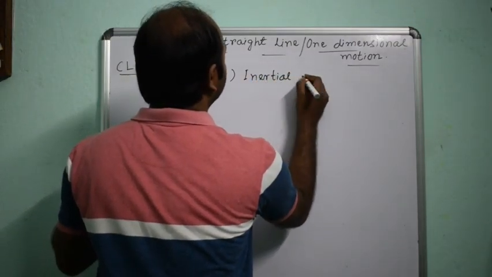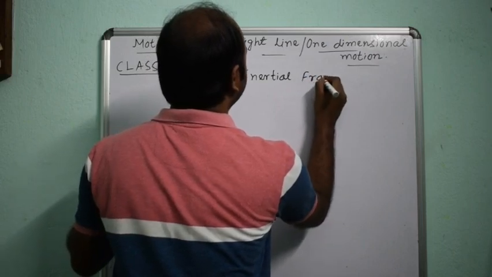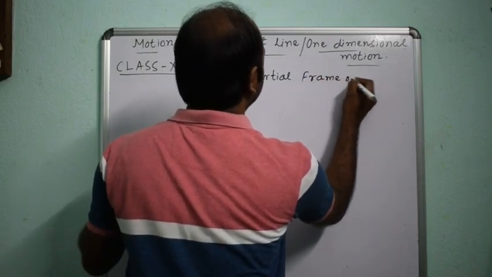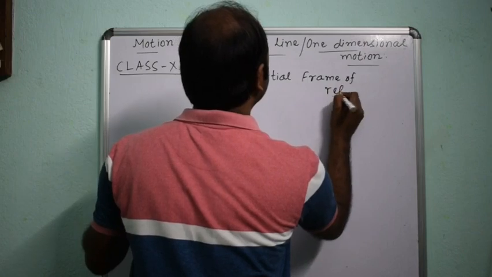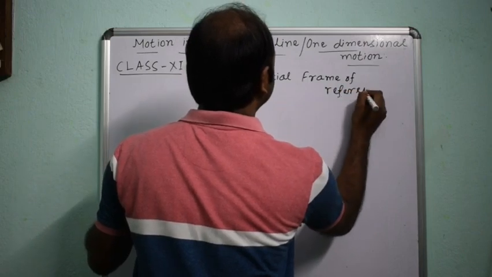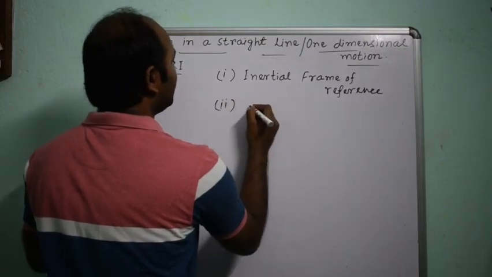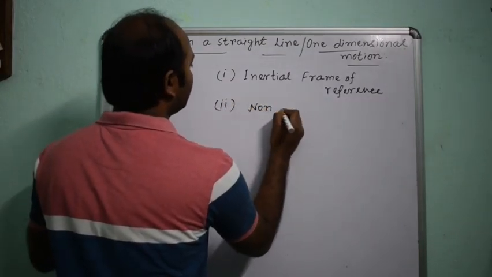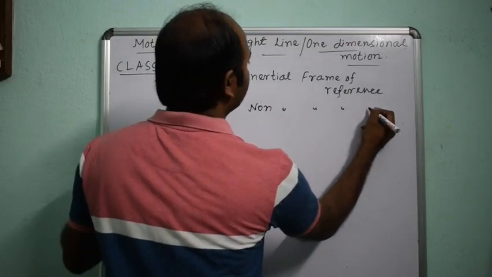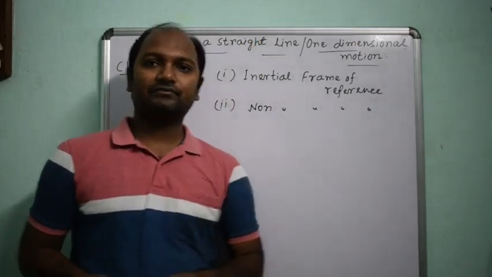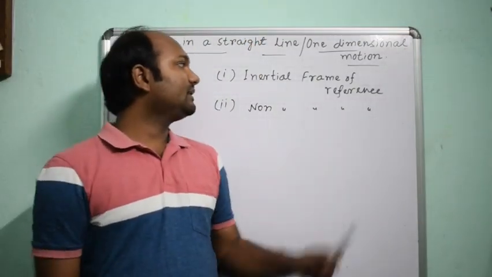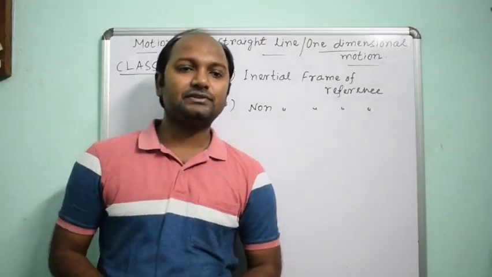So first is inertial frame of reference and number two is non-inertial frame of reference. What is the definition of inertial frame of reference?